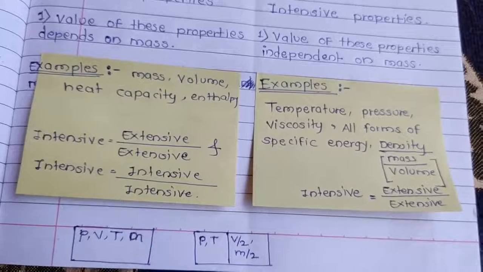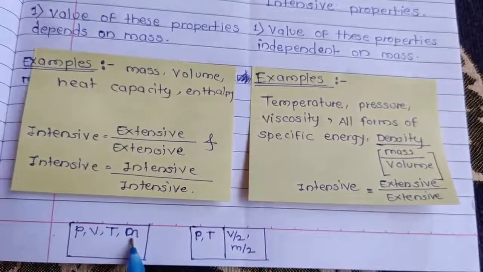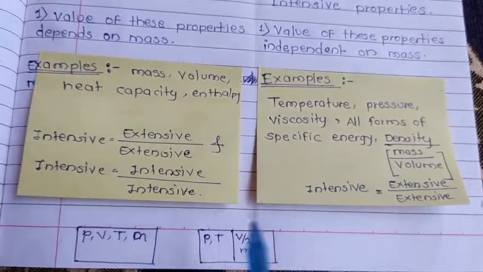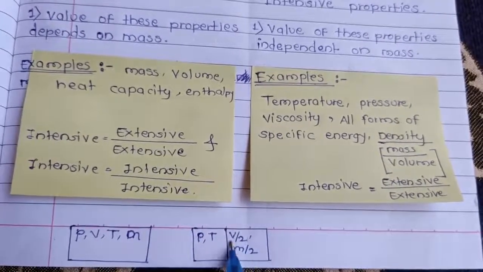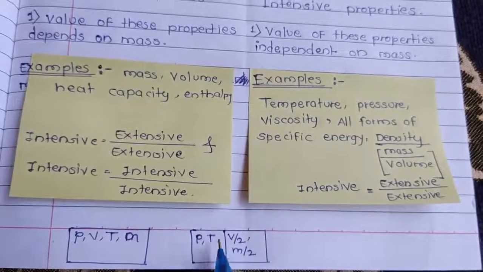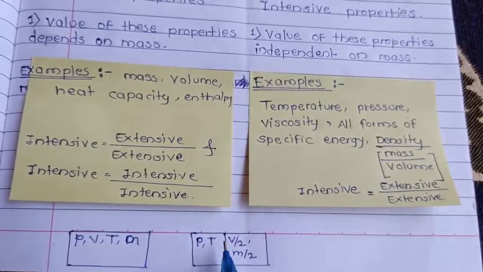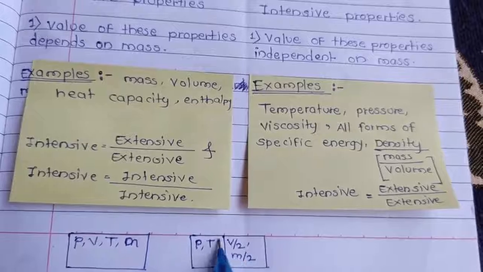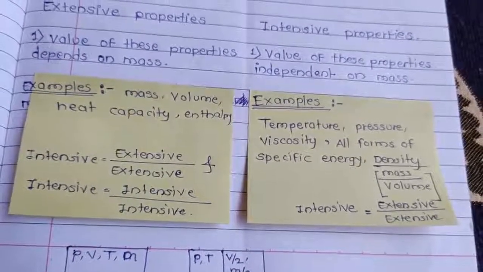See, this is a room with pressure, volume, temperature and mass. If we make a separation in this room, the pressure will be the same, the temperature will be the same. Hence, they do not depend on the mass of the system. Hence, these are intensive properties. But volume becomes half, mass becomes half. These are all extensive properties.